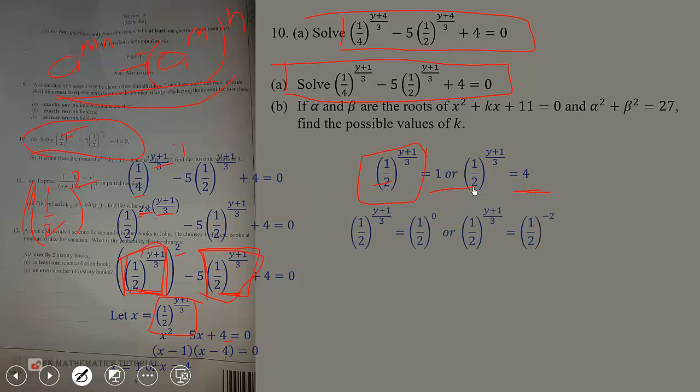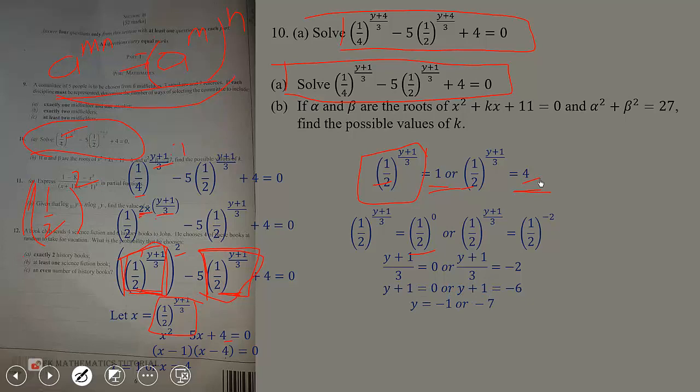So we know that half exponent 0 is 1. So we put it there. This will give us 1. Then also half exponent negative 2 is 4. Now we are there. We can now equate the exponent. So if that is the case, we will have y plus 1 all over 3 equals 0, or y plus 1 all over 3 is equal to negative 2. That will give us either y equal negative 1 or negative 7.